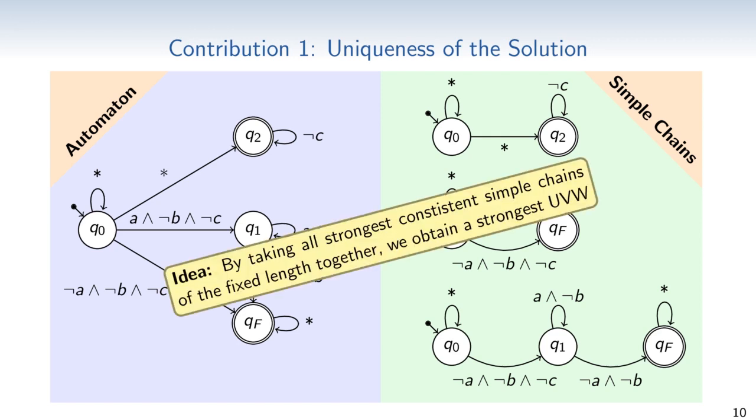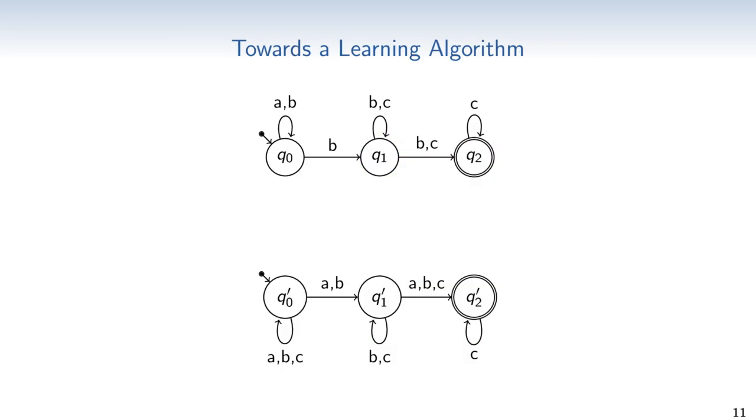It follows that we can compute a strongest automaton by enumerating all simple chains that are consistent with the positive examples. Taking all these chains together gives us the strongest UVW. We say that a chain is consistent with the positive examples if it does not reject any of the examples. The basic idea of a more efficient learning algorithm that we present in this work is that it suffices to enumerate the strongest chains that are consistent with a given set of positive examples. A UVW that consists only of these strongest chains is language equivalent to a UVW consisting of all possible chains that are consistent with a given set of examples.